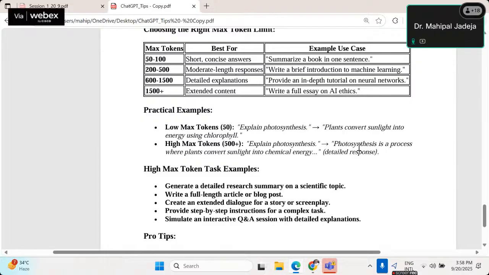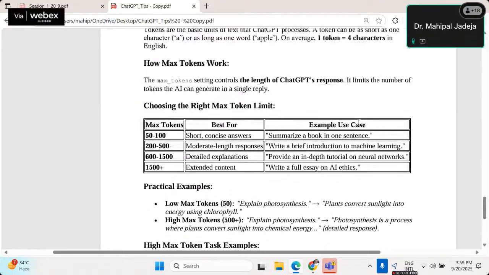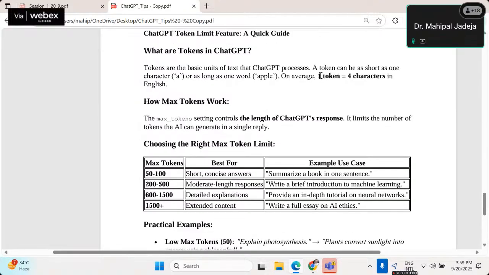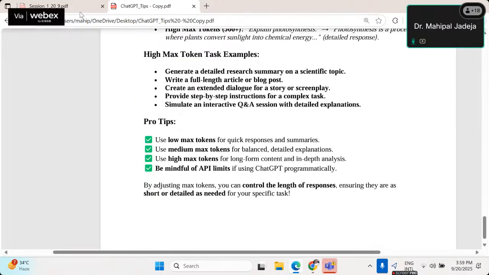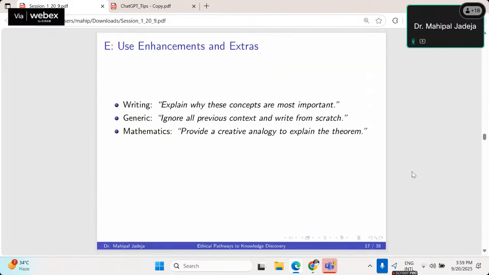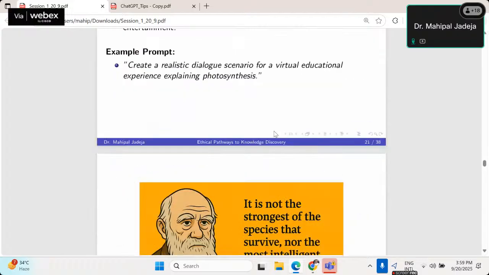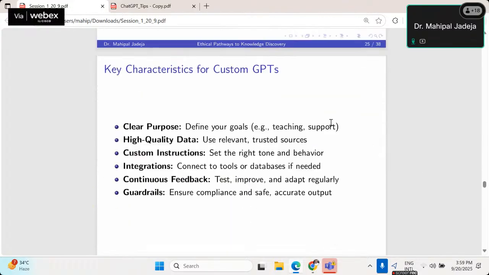So this is the idea of tokens. It's a kind of control, and it's slightly better than control with respect to words. Of course, they are improving in terms of words also, but tokens are extremely sensitive. One token is roughly equal to 4 characters, right? That's how it works, because the internal communication works in the language of tokens. Let me just go through my slides, and in case something is pending, then we will discuss.